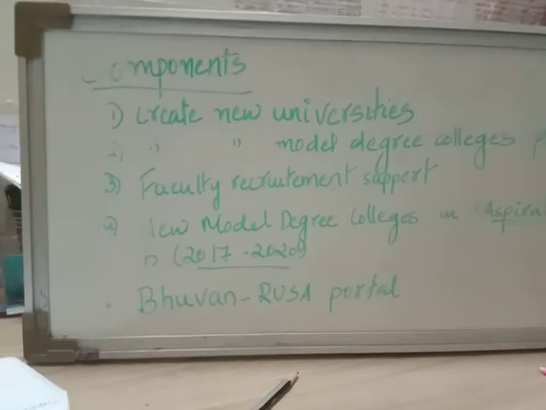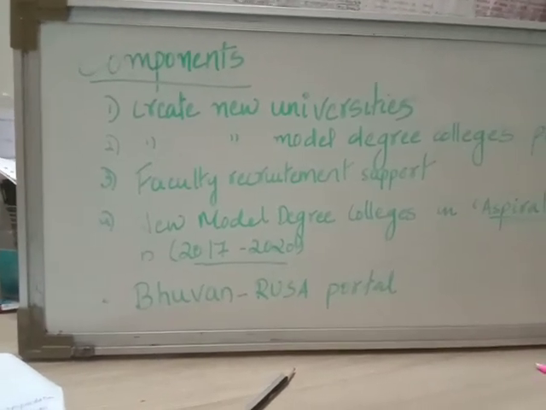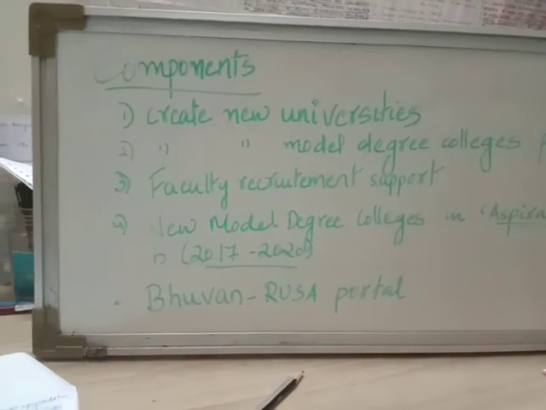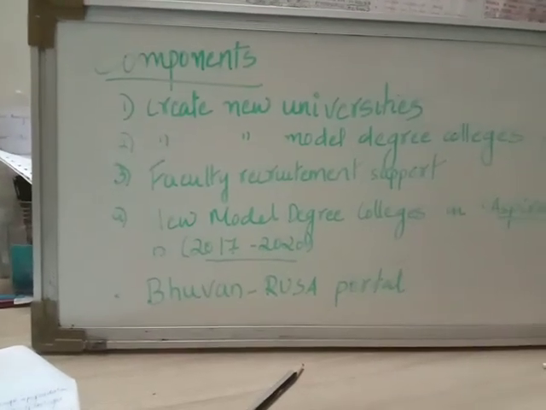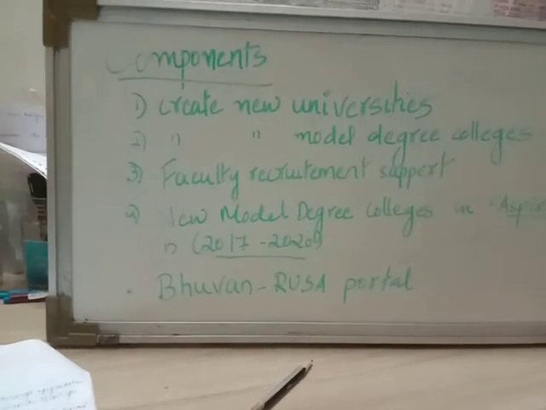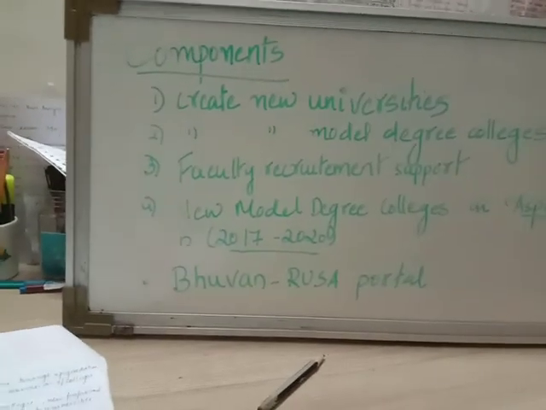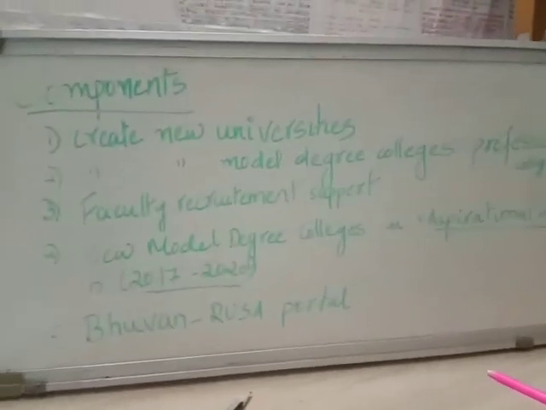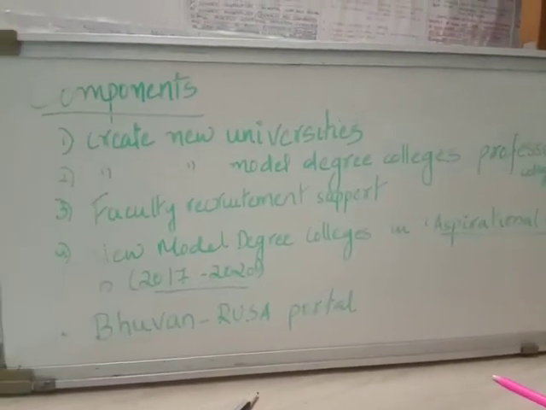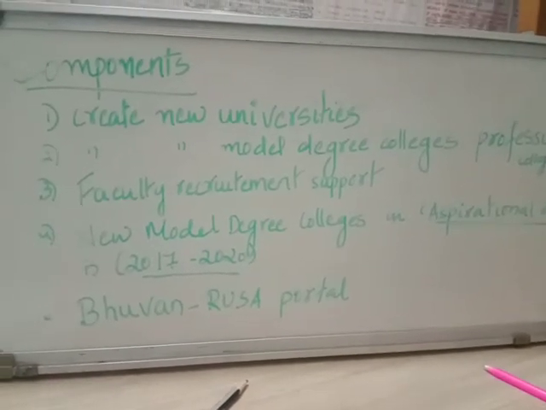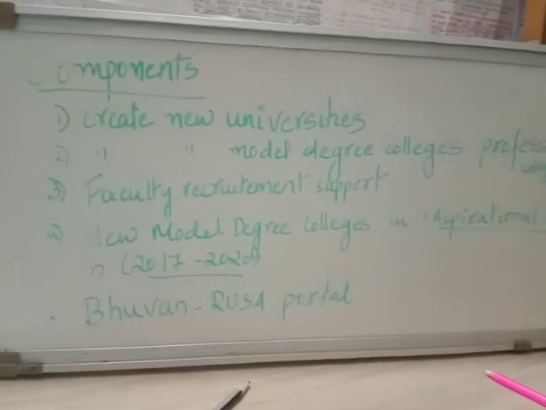The key stakeholders of the portal are the Department of Higher Education, Ministry of HRD, plus the National Remote Sensing Center of ISRO, plus state governments or institutions of states or UTs funded under RUSA, that is Rashtriya Ucchathar Shiksha Abhiyaan. So the Bhuvan RUSA portal is extremely important. Various questions can be asked, like under which scheme is the Bhuvan RUSA portal formed? It is under RUSA.